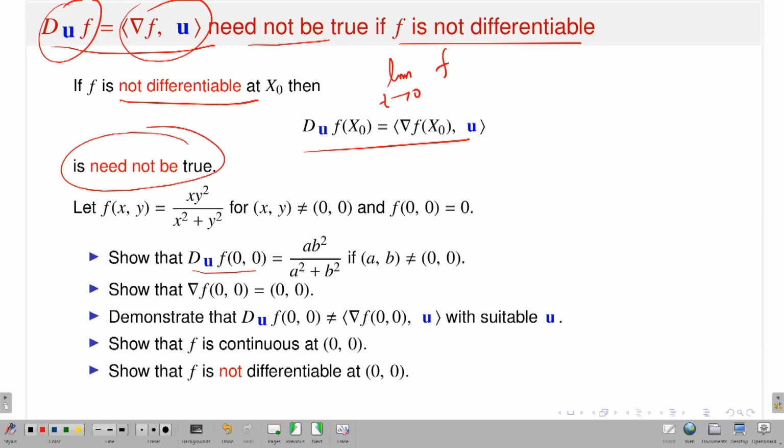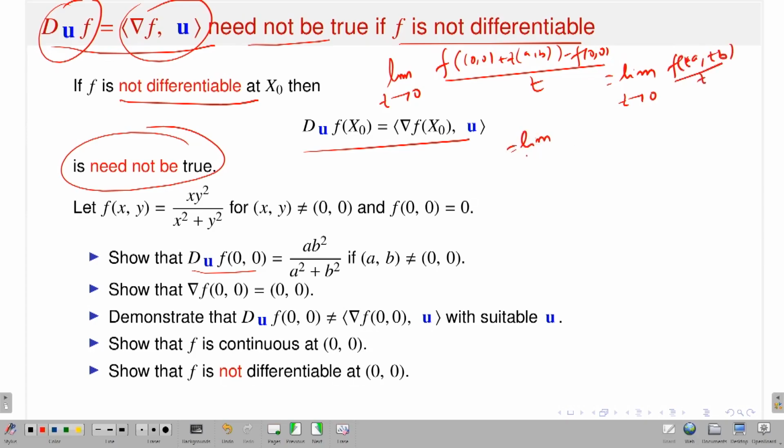Okay. So, I want to talk about the directional derivative at the point (0, 0), right. So, f of (0, 0) plus t times u, for some direction. Here u, I think, is (a, b). So, t times (a, b), minus f of (0, 0), divided by t. If the limit exists, then I will say the directional derivative exists, but this is straightforward to calculate. Limit as t approaches 0, f of (ta, tb), and f(0, 0) what? The value of f(0, 0) is 0. So that means divided by t.